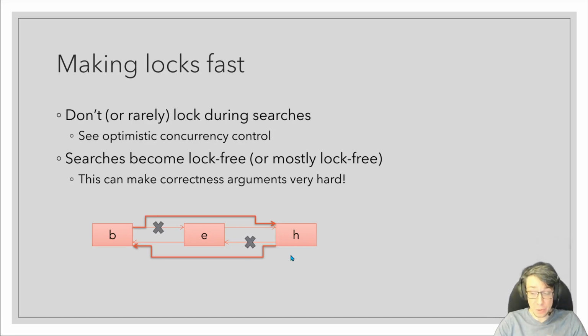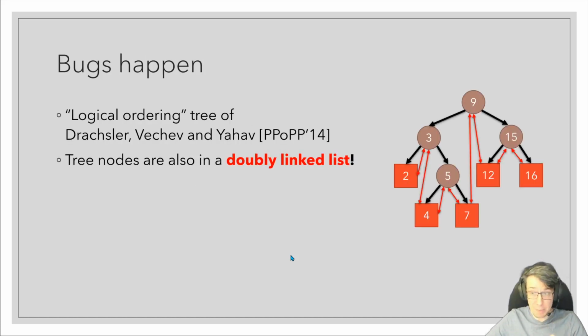Now, if searches ignore locks, then the locks do not make updates appear to be atomic from the perspective of searches. Rather, searches will be able to see the individual steps of updates. And this sort of reasoning mistake, thinking that you will get atomicity if you use locks, is easier to make than you might think, and it has led to subtle bugs in published algorithms. That was one of the motivations for this work in the first place, actually.